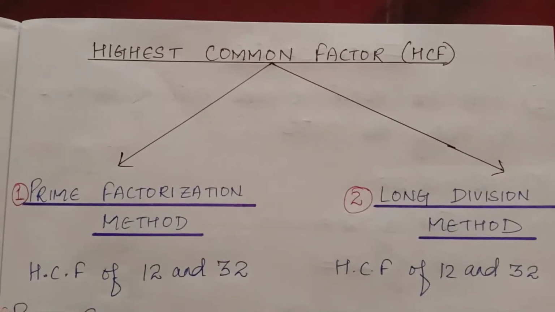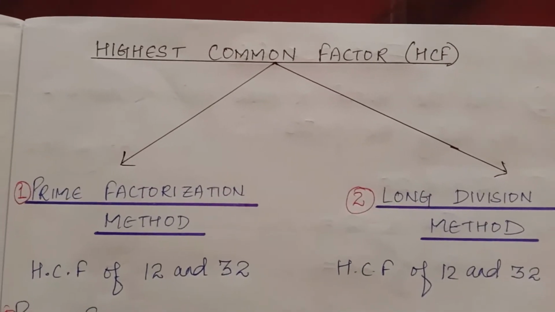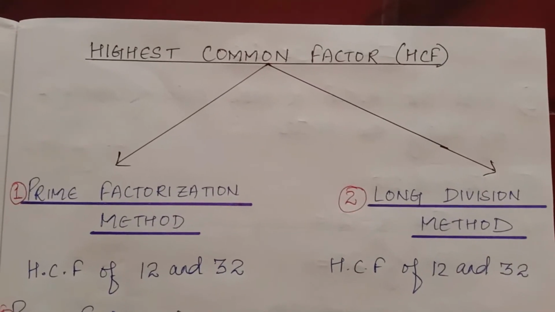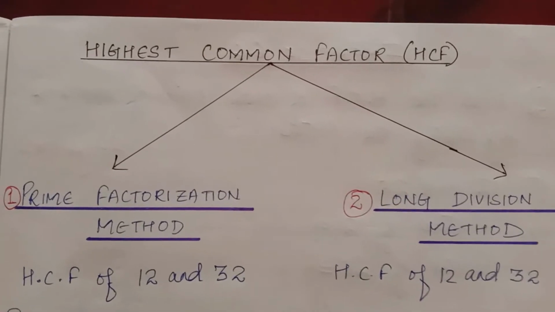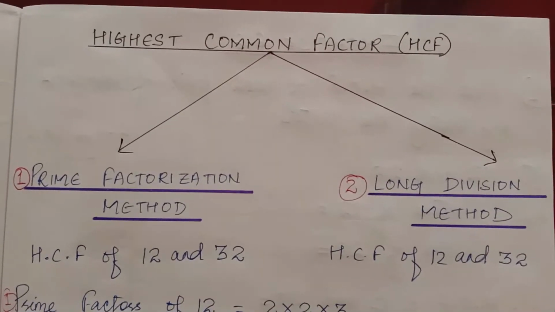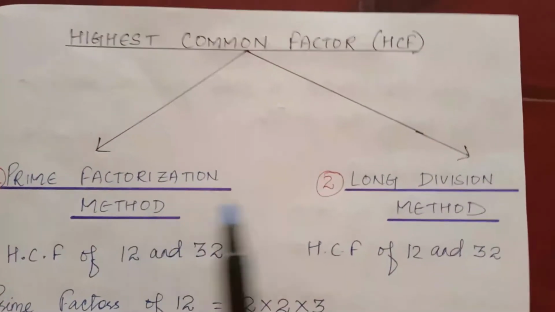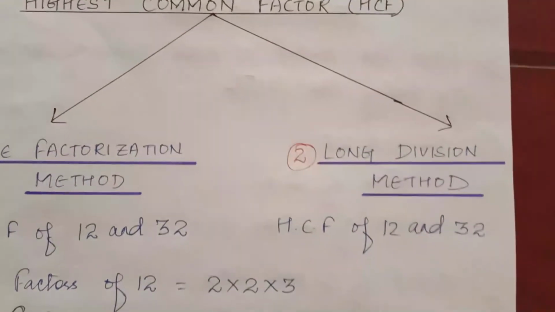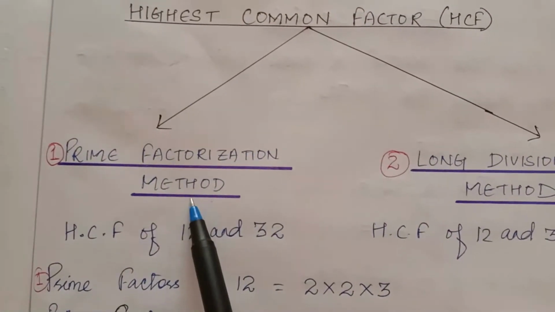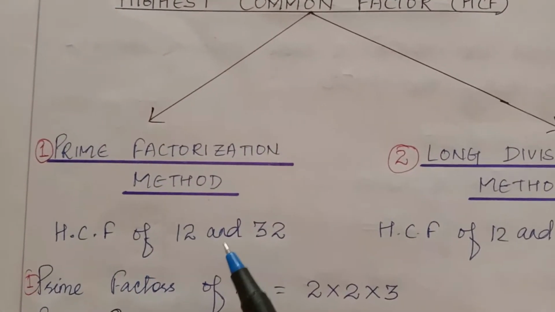So here you will learn how to find the highest common factors of two or more than two numbers. To find HCF we have two methods. One is prime factorization method, another is long division method. First I will teach you prime factorization method by taking an example.